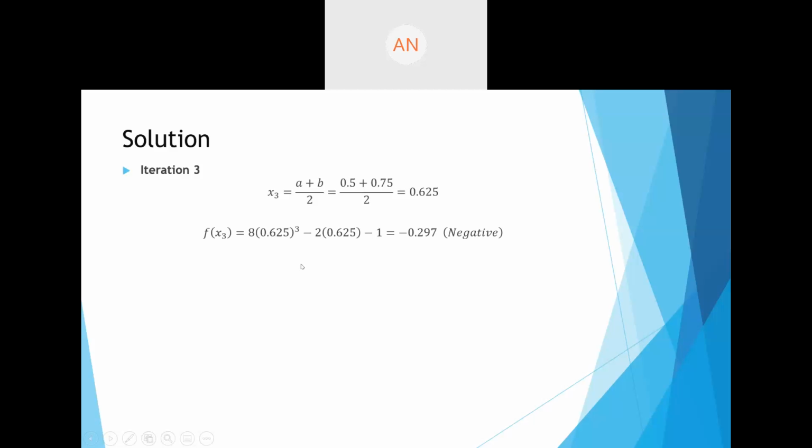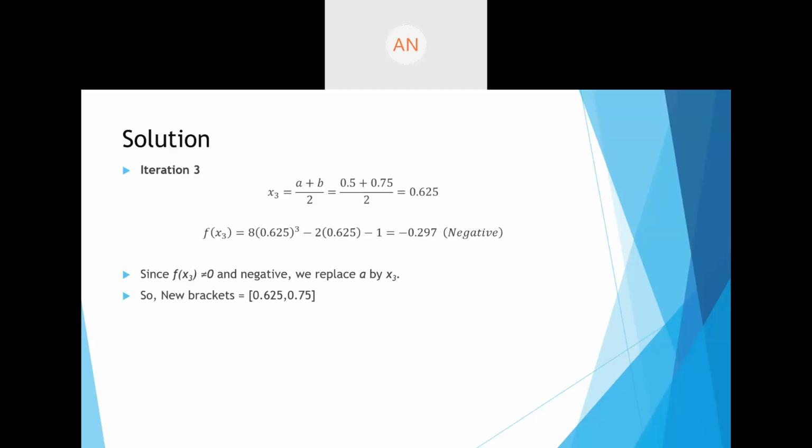Okay, now I'll calculate the functional value at that point. So I'll calculate f of x3, which is equal to 8 into 0.625 cube minus 2 into 0.625 minus 1. So that will give you minus 0.297, which is negative. So we have a negative value, we'll replace the negative value. So here it is not equal to 0 and is negative, so we are replacing a by x3 because a was giving you negative value.